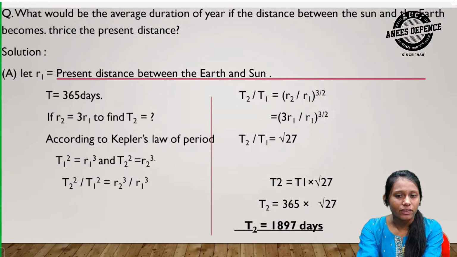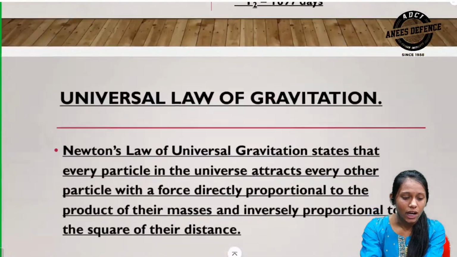Therefore, T2 by T1 is equal to (R2 by R1) raised to 3 by 2, which is equal to (3R1 by R1) raised to 3 by 2. T2 by T1 is equal to root 27. T2 is equal to T1 into root 27. T2 is equal to 365 into root 27. T2 is equal to 1897 days. Therefore, 1897 days is the average duration of a year if the distance between the sun and the earth becomes thrice the present distance.